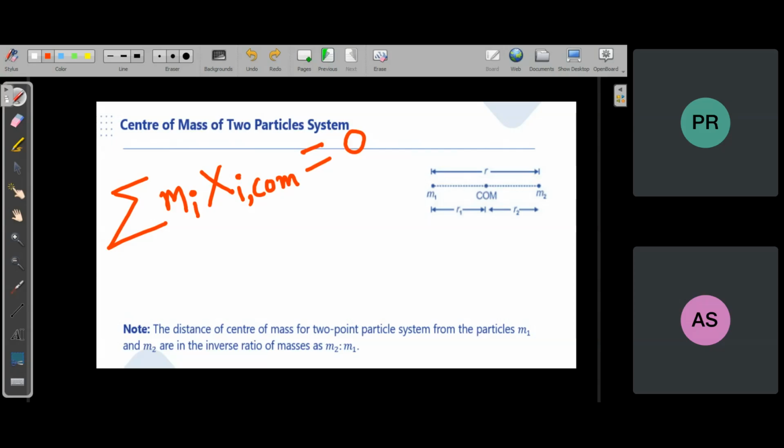No, not overall. I have just given you one example. Two particles are moving in a circle about the center of mass. Both particles are moving. What will be the motion of center of mass? No motion, right?